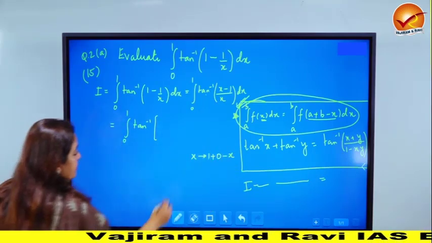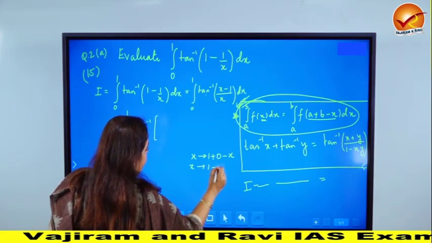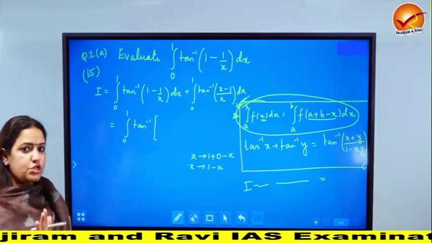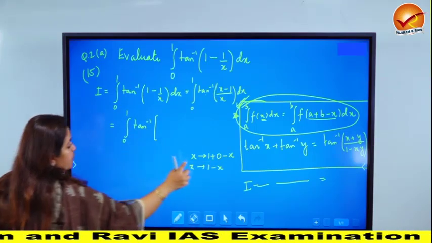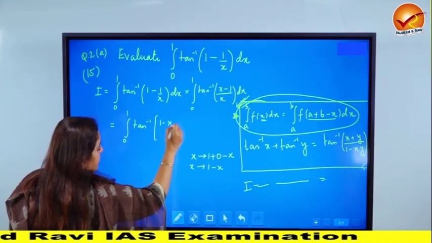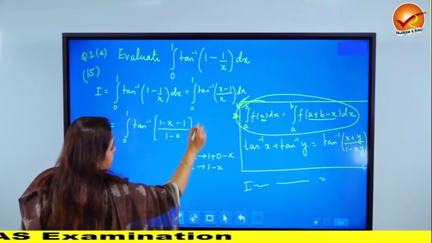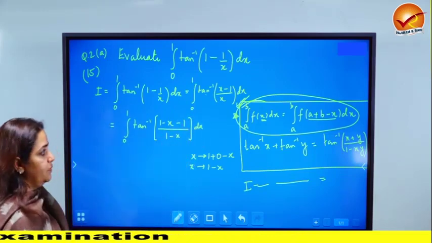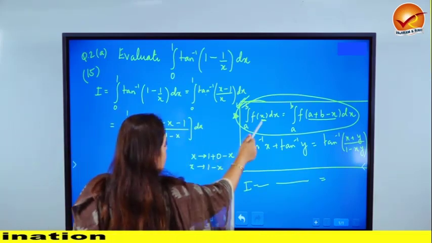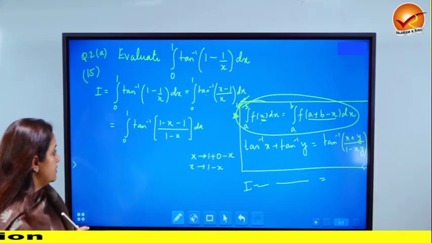Replace x by 1 minus x, and the integral does not change, it remains the same. So instead of x, I am now putting 1 minus x dx. Okay, this is by this property. It is not by substitution or anything, it is by using this property.